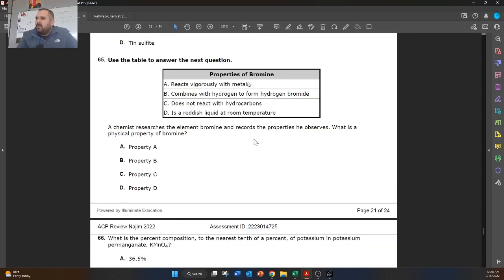All right, next one, reacts vigorously with metals. So it's not a metal. Or no, they're telling us bromine. So a chemist researches an element, the element bromine, and records the properties he observes. What is a physical property of bromine?